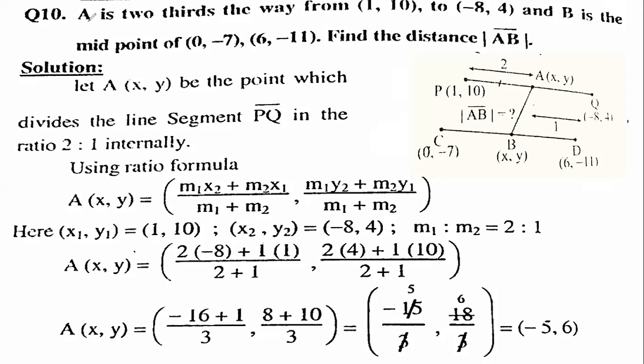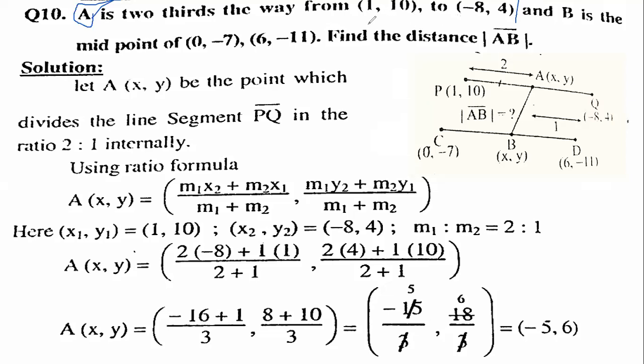The meaning of A is point A, okay? You must keep in your mind, the meaning of A is point A. A is 2/3 the way from 1,10 to minus 8,4. I have read out this sentence to that point. I'm reading this sentence again. A is 2/3 the way from 1,10 to minus 8,4.